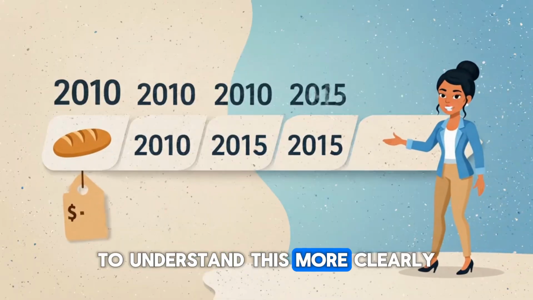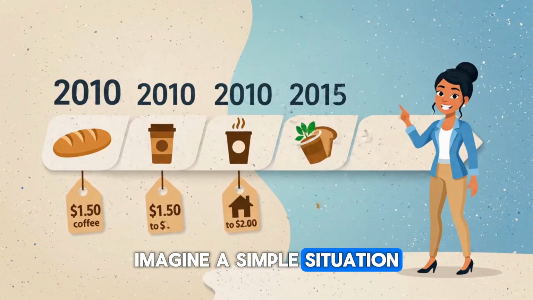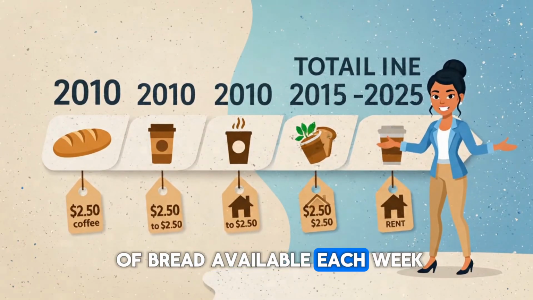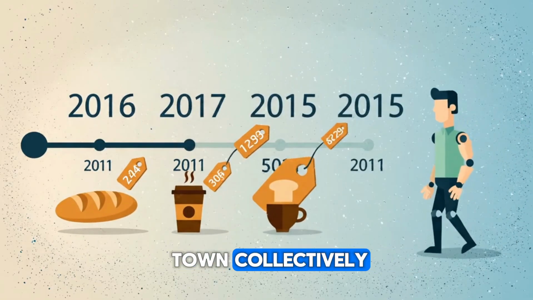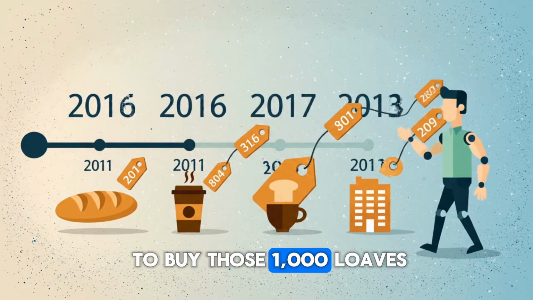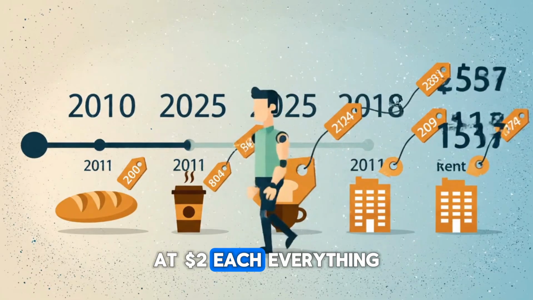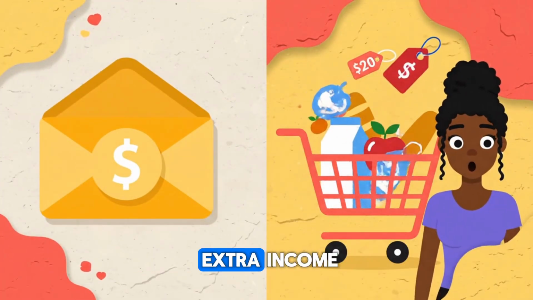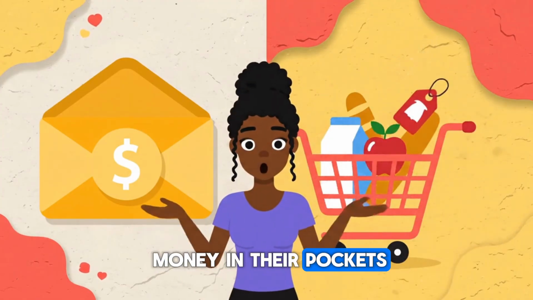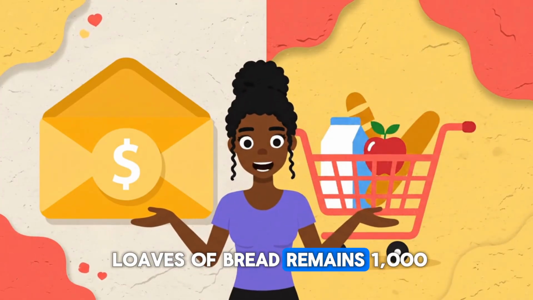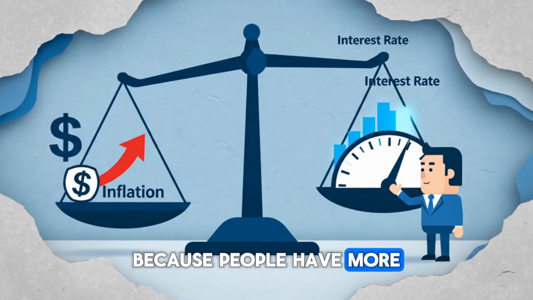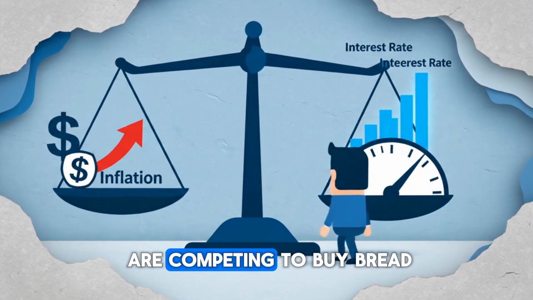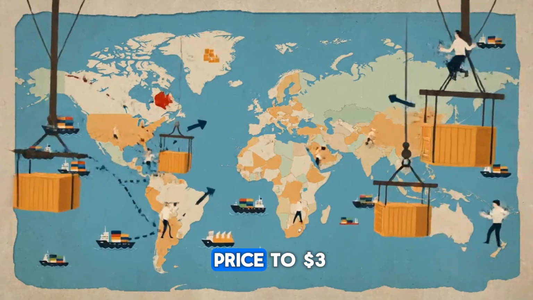To understand this more clearly, imagine a simple situation. Suppose in a small town there are 1,000 loaves of bread available each week. The people in the town collectively have just enough money to buy those 1,000 loaves at $2 each. Everything is balanced. Now imagine that suddenly everyone in town receives extra income. They now have more money in their pockets. But the number of loaves of bread remains 1,000. Because people have more money and still want bread, they are willing to pay more. Bakers notice that customers are competing to buy bread, so they raise the price to $3.